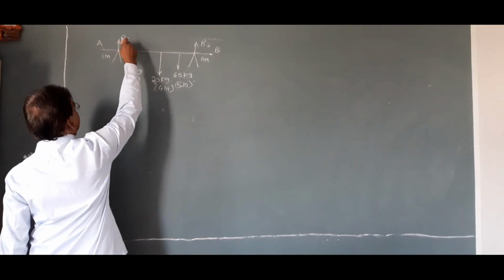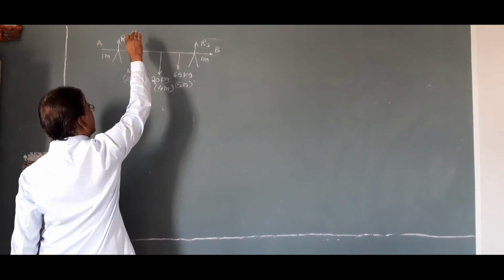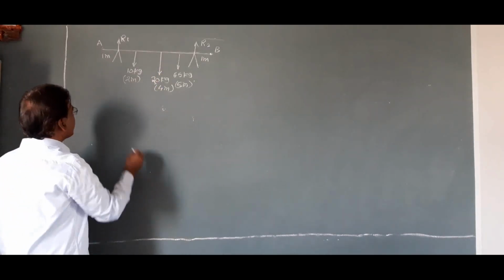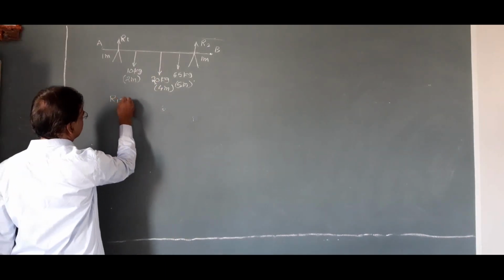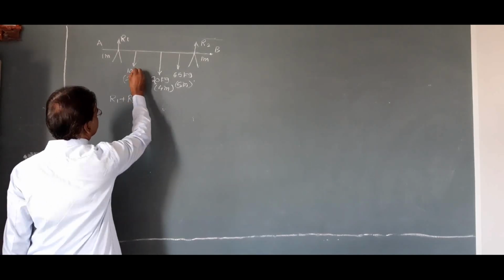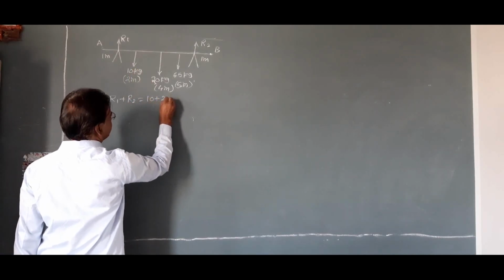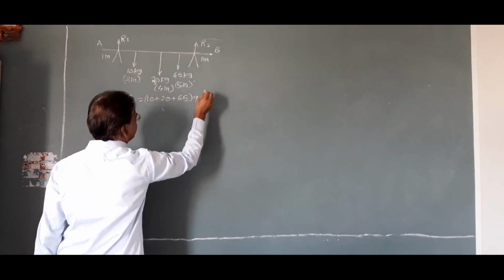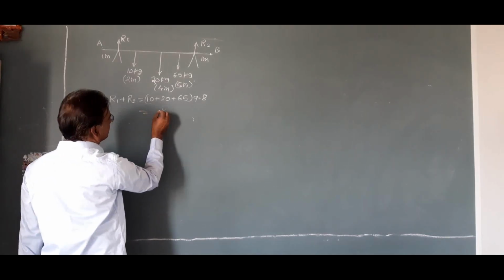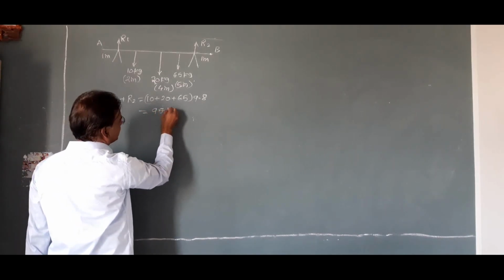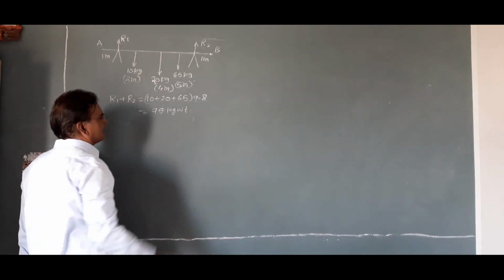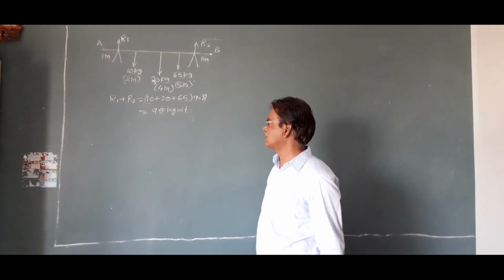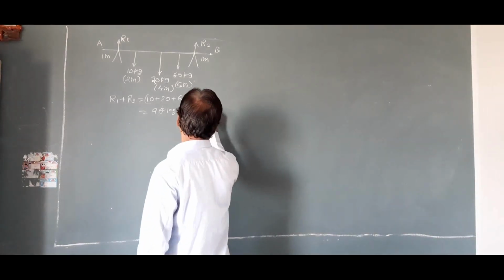Here we can say that R1 and R2 are acting in upward direction, whereas these three are acting in downward direction. Therefore, we can write R1 plus R2 is equal to 10 plus 20 plus 65 into 9.8 Newton or 95 kg weight. Instead of writing in Newton, we can write in kg weight. 95 kg weight, equation number 1.